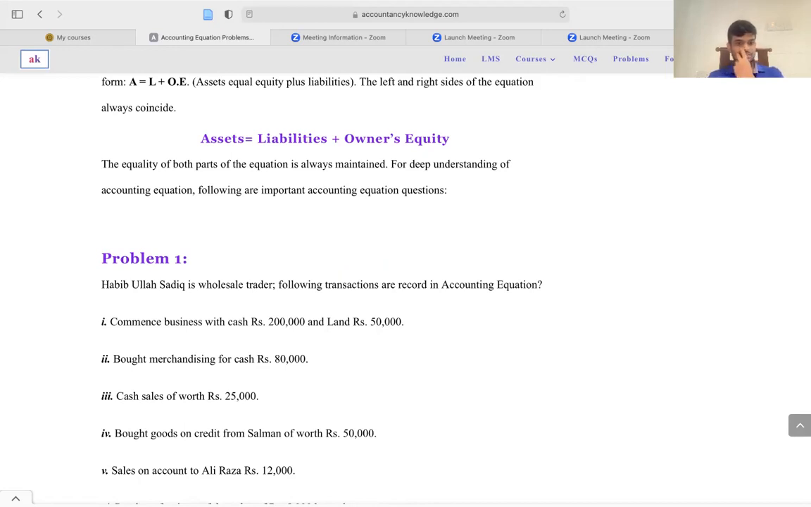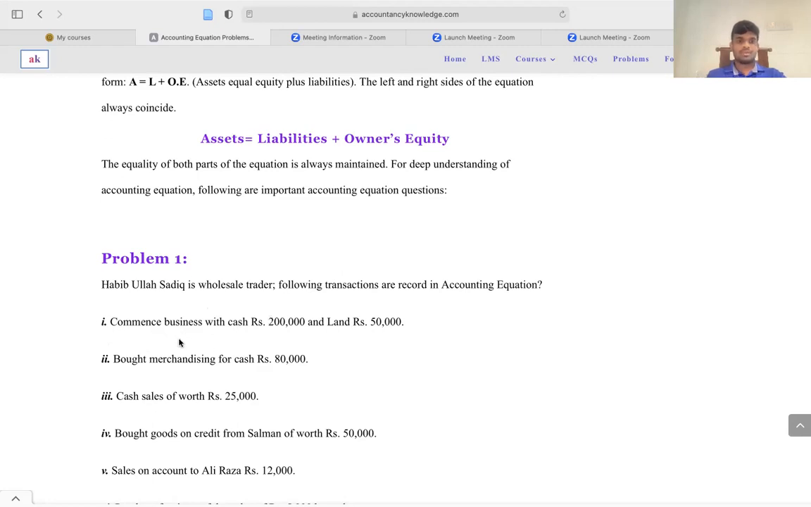Sadiq started his business by using his own cash and a land, right? So in your accounting equation, you have the cash amount and the land amount. That means 250,000 you need to mention as the asset, and also the wholesaler, Sadiq, used his own money. That means on the right hand side of the equation, owner's equity needs to be 250,000, right?